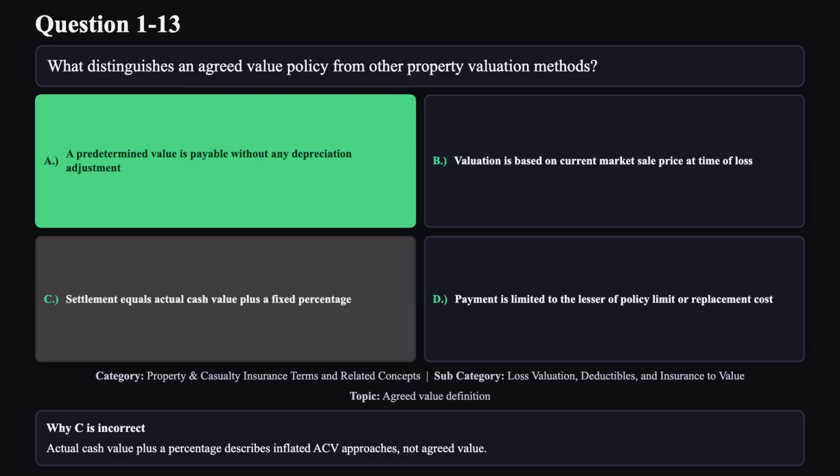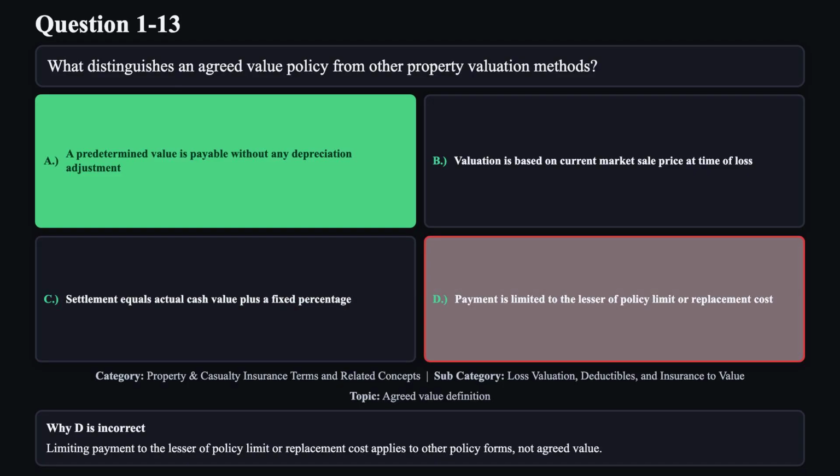Reason C is not correct. Actual cash value plus a percentage describes inflated ACV approaches, not agreed value. Reason D is not correct. Limiting payment to the lesser of policy limit or replacement cost applies to other policy forms, not agreed value.